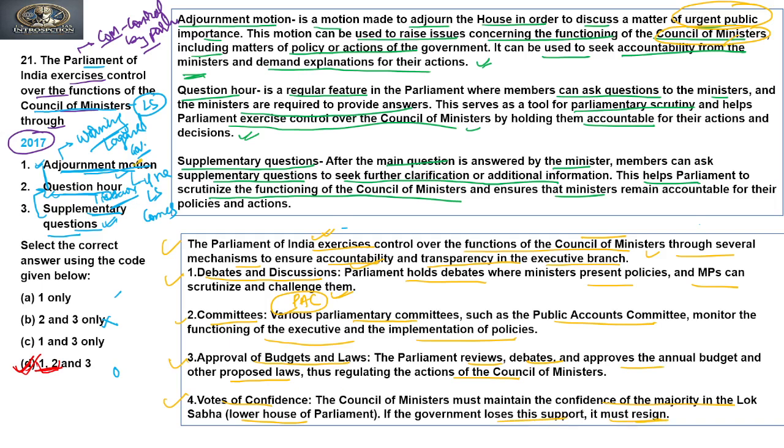So the adjournment motion is a precursor to a vote of confidence. If an adjournment motion is passed, that means the government or the Council of Ministers is losing its majority in the house, and the opposition can use this adjournment motion as a warning to the government that if Parliament comes up with a no confidence motion, you will not survive it. So this is the main objective, to warn the government against losing the majority or the confidence of the house. Is it clear? Let's move to the next question.